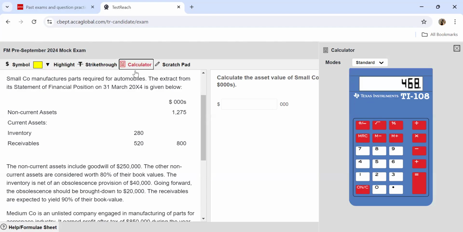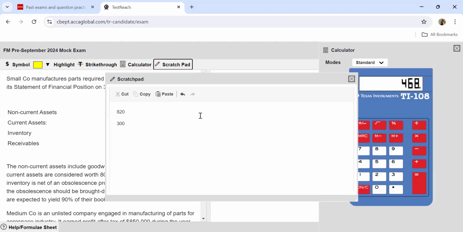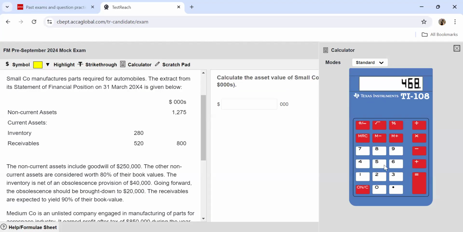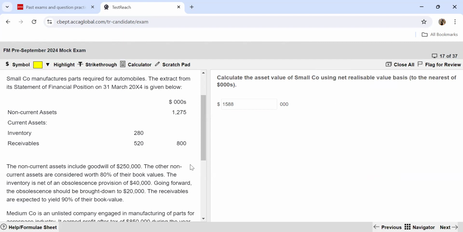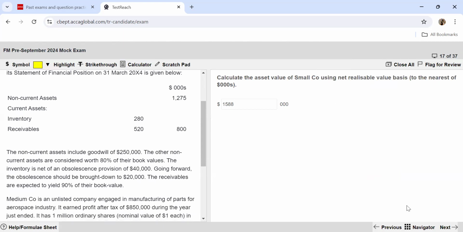Now we just have to add these three values and then we'll be able to arrive at the final answer. 300 and 820, 300 plus 820 plus 468. So we arrive at our final answer of 1588. 000 is already given, so we just have to input 1588. And here is our answer. Now let's move further.